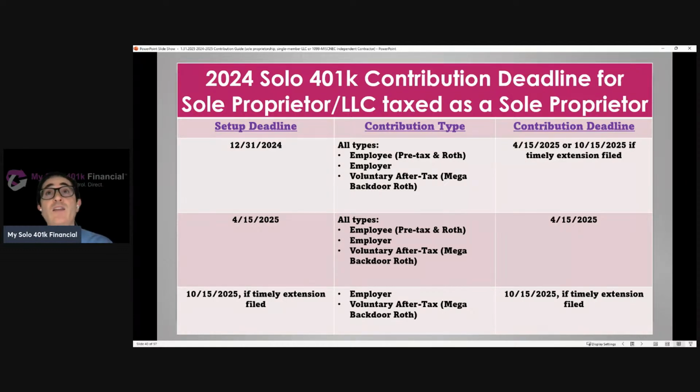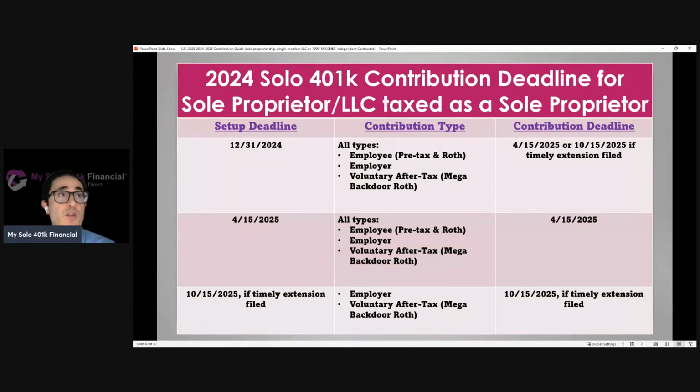So if the plan is set up, in other words, you signed up with us by December 31st, then you would have preserved the ability to make all types of contributions, whether employee, employer, or voluntary after-tax, by the business tax return deadline, including extensions. So for a business taxed as a sole proprietorship, that's April 15th, or